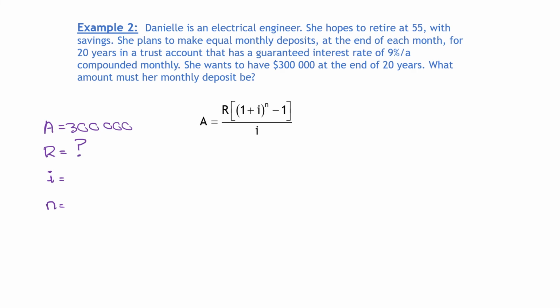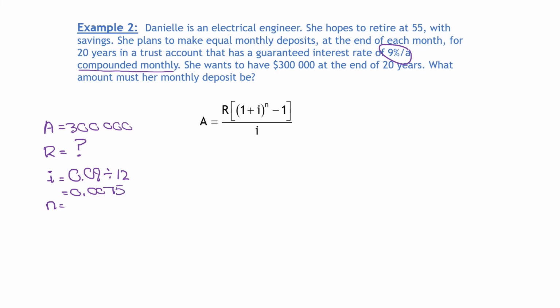But how about that I, the interest rate? What does the question say about it? It says 9% over a year, but it's being compounded monthly. So we've got to take that 9% and divide it by 12, breaking it up so you get a little piece of that 9% every month. That's going to be 0.0075.